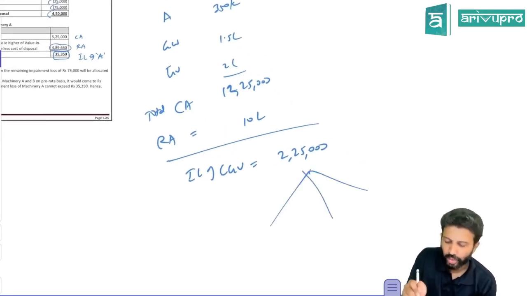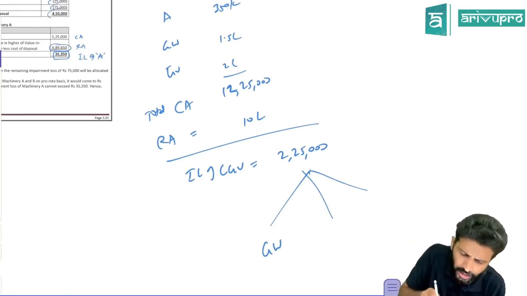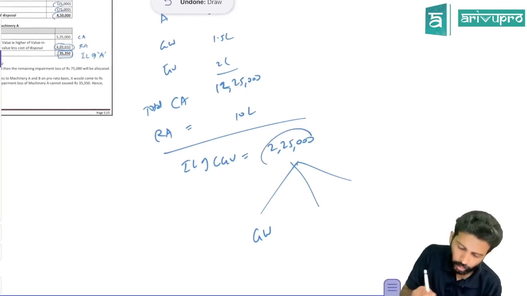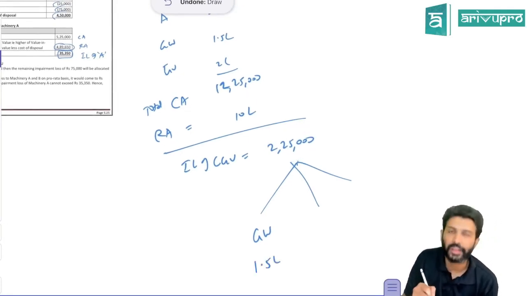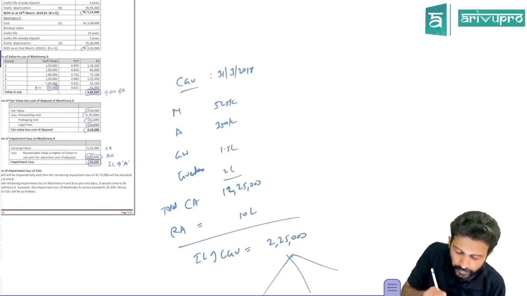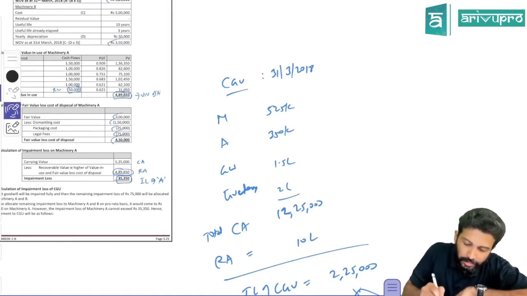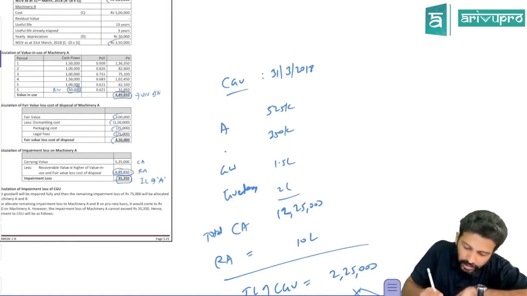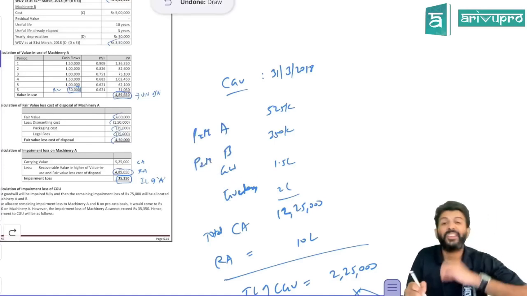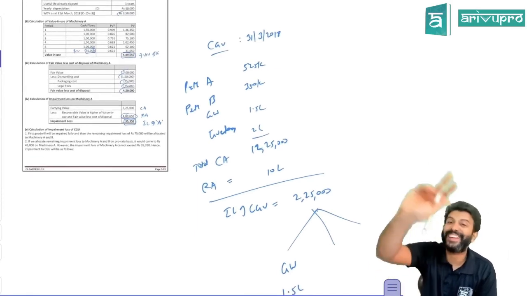This is a CGU, and you know the impairment loss allocation of CGU. First, it will be allocated to goodwill. The maximum possible impairment loss goes to goodwill because it's a bookish asset. The goodwill is 1,50,000. So out of 2,25,000, 1,50,000 will be straight away given to goodwill. Then other assets: machinery A, machinery B, and then there is inventory. Sir, inventory is accounted as per Ind AS 2.